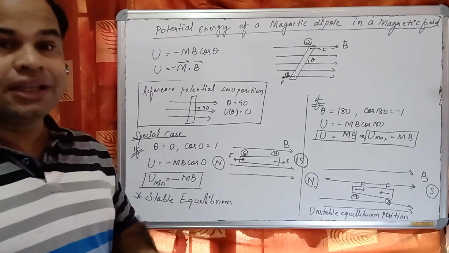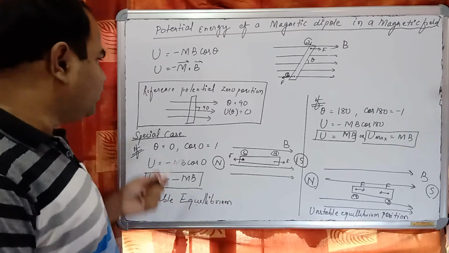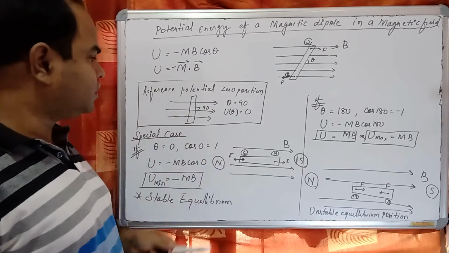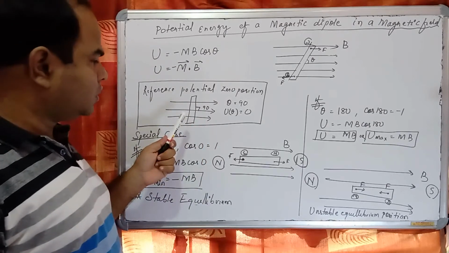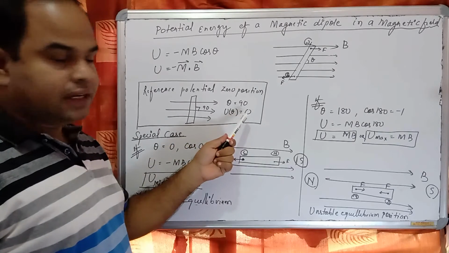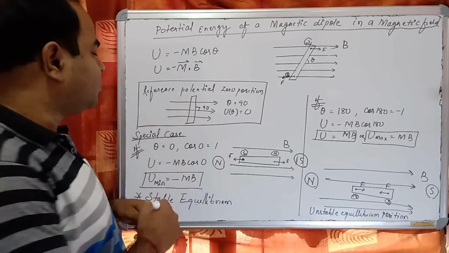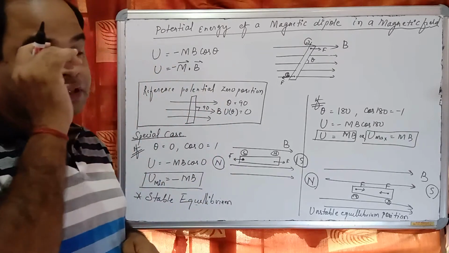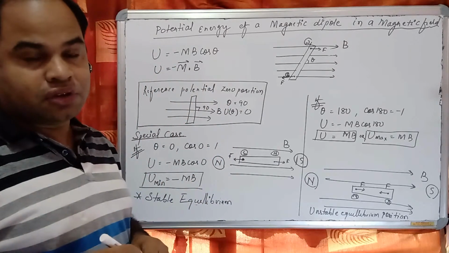So in that case, we have taken zero potential energy position as this position. So in this position, the potential energy is zero, and the angle made by the magnetic field with the magnetic dipole is 90 degree.